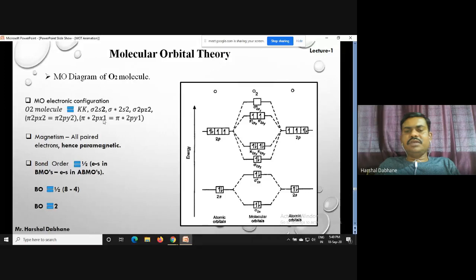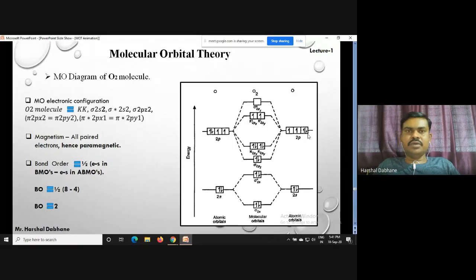The remaining orbitals are the 2s and 2s, the two 2s orbitals. When they combine, we get two molecular orbitals, sigma 2s and sigma star 2s. Then in the case of the p orbitals, we have three sub-orbitals, that is px, py and pz. So collectively we have six orbitals.